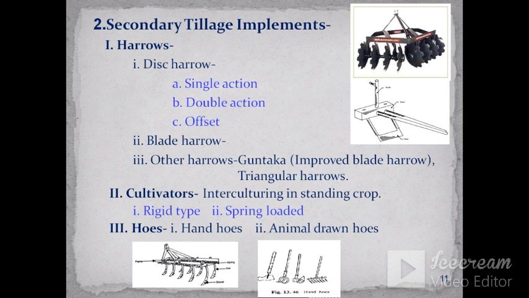Secondary tillage implements include harrows. Disc harrows may be single action, double action, offset, or blade harrow. Other types of harrows are the guntaka, the improved blade harrow, which is another name for guntaka, and the triangular harrow, also a secondary tillage implement. Cultivators are also secondary tillage implements which do the operation of interculturing in standing crops. A cultivator is of two types, rigid type and spring loaded. Hoes, hand hoes or animal drawn hoes, are also secondary tillage implements.